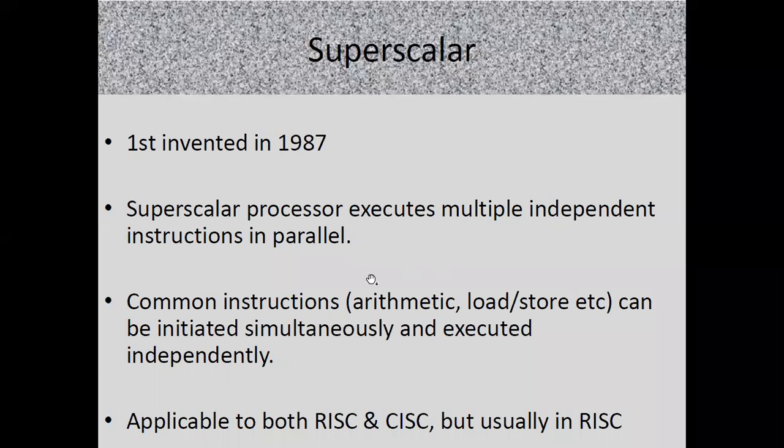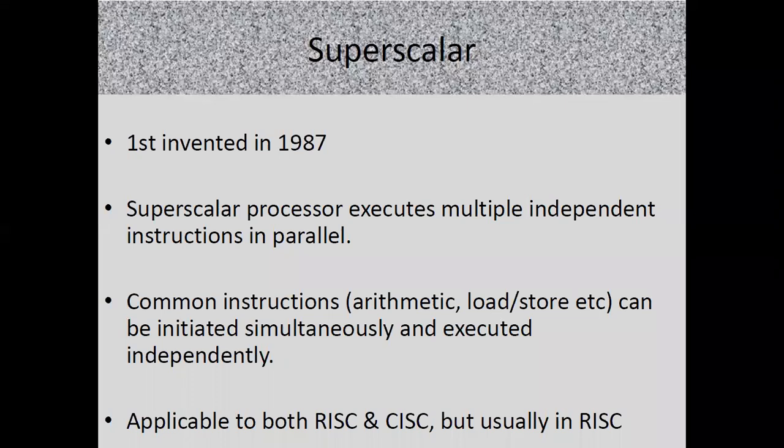Some of the common instructions which are used can be initiated simultaneously and executed independently. Such as, if one instruction contains an arithmetic operation and the second instruction contains, suppose, a load or store operation. All these operations are different and not dependent on each other.